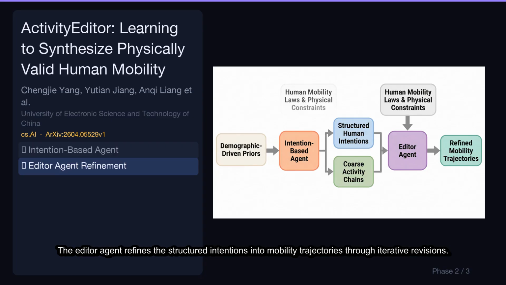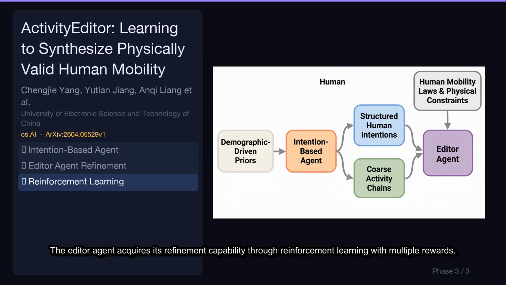The editor agent refines the structured intentions into mobility trajectories through iterative revisions. It enforces human mobility laws and physical constraints for realistic outputs. The editor agent acquires its refinement capability through reinforcement learning with multiple rewards. These rewards are grounded in real-world physical constraints, internalizing mobility regularities.